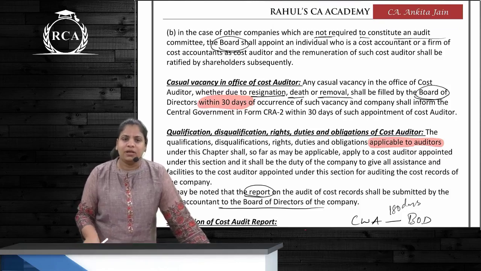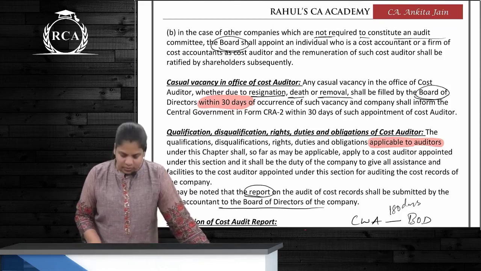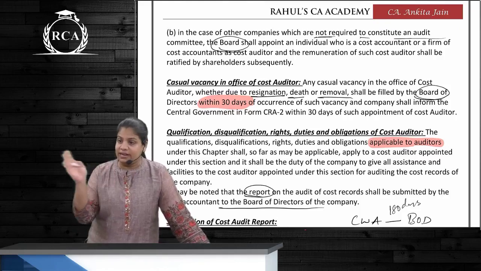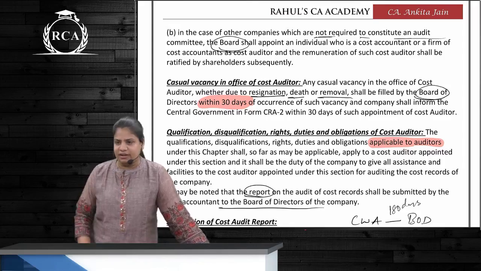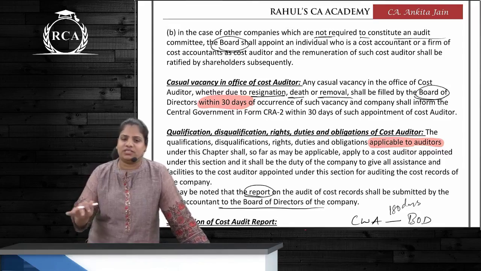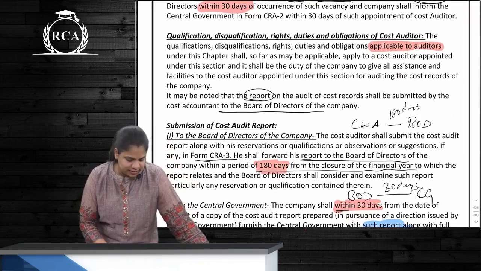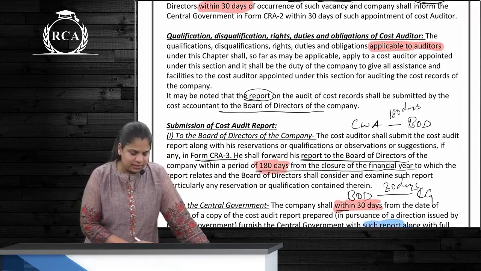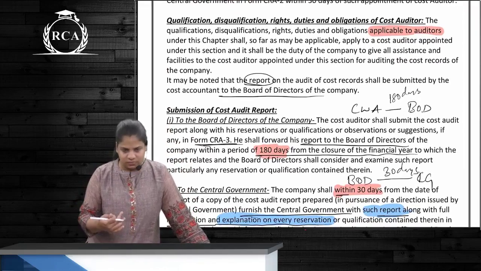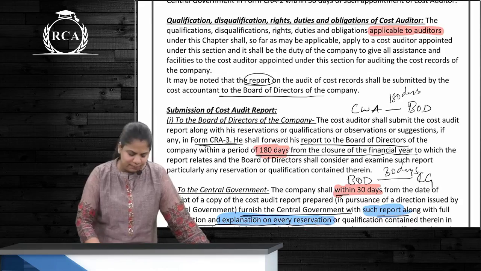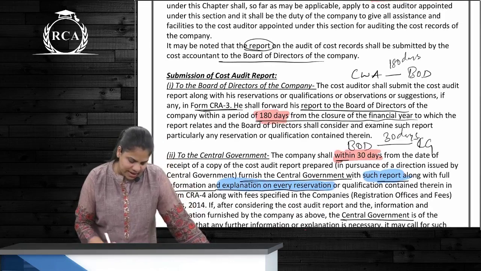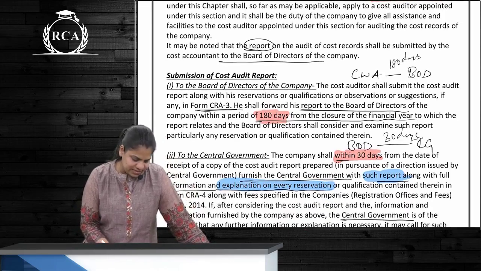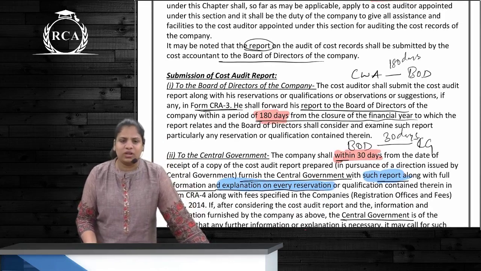Who will fill it up? Board. Within how many days? Within 30 days. For a company auditor, it depends why is the casual vacancy. It will be filled in different way, but if it's cost auditor, we don't see the reason. Board to fill it within 30 days. Correct? All the rights, disqualifications, qualifications, duties, everything will apply. Whatever applies to the auditor will also apply to the cost auditor, and the report will be submitted by cost auditor to whom? To the board of directors.